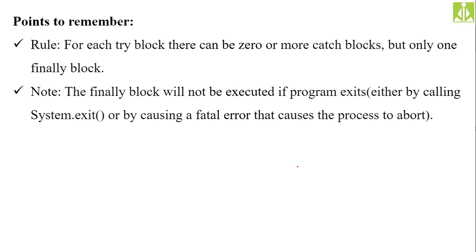So if such a method call is observed within the program, even if you have the finally block after the try block, your control will not come back, because executing the exit method means that your control is leaving the program. Once the program leaves without touching the finally block, it will not come back. So in this scenario, your finally block will not be executed if you are calling the System.exit method.